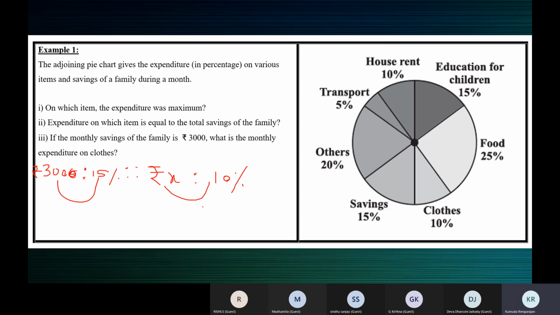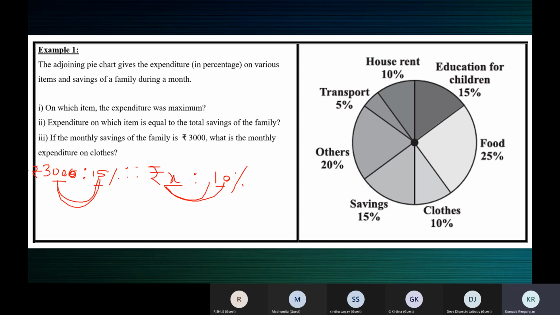Because we want to find 10%, no? So 3,000 rupees means 15%. How much rupees, or what money, is 10%? So it will be rupees first and then percentage, or if you put the percentage first, then percentage, rupees. You should follow a particular order.